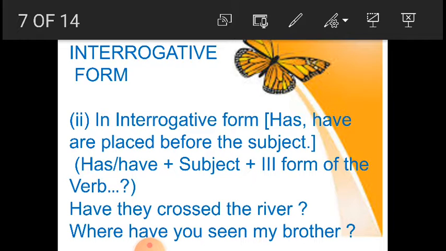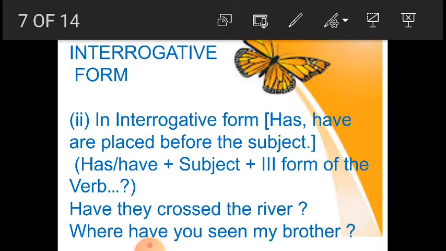Where have you been? Where have you seen my brother? Now here we have a WH question, but again that is for the question form. Or if at all we are not using where, then if you ask, have you seen my brother? That is also one form of question only. But here we have added WH because we want to ask the person where have you seen my brother.